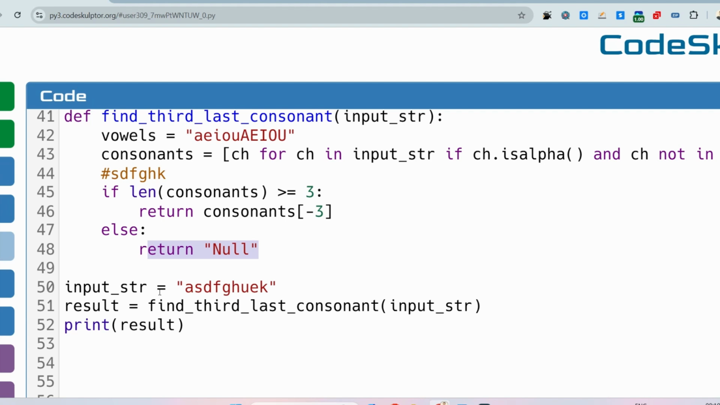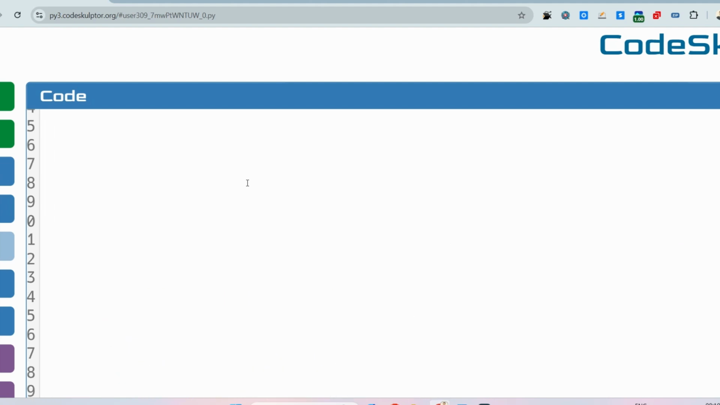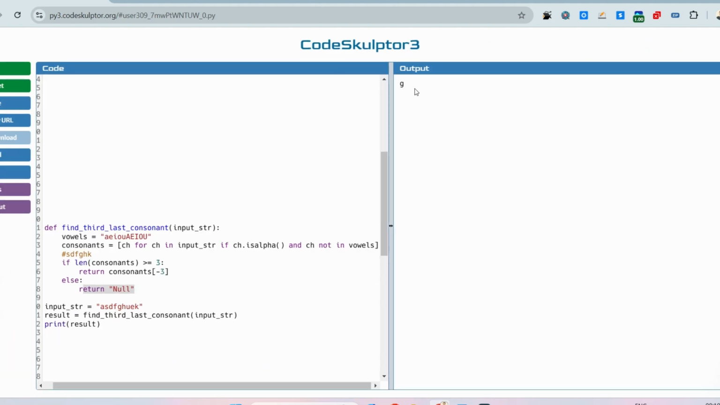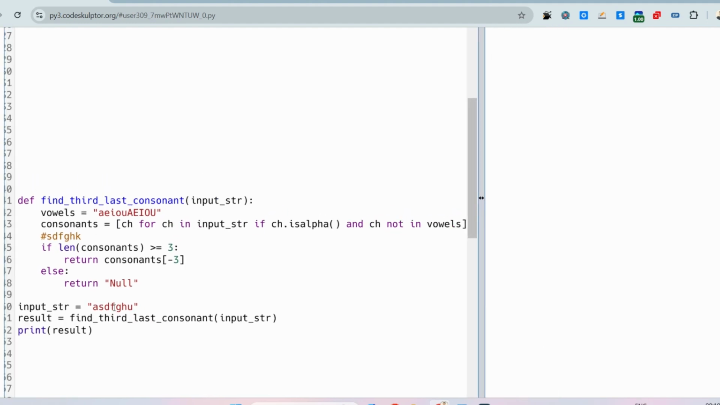Let me print it and see if it is producing the right output or not. As you can see here, first, second, third is G, so the output is G. Let me just remove some part. I have removed K and U. So in this case, what will be the output? It is H G F, so F will be the output.